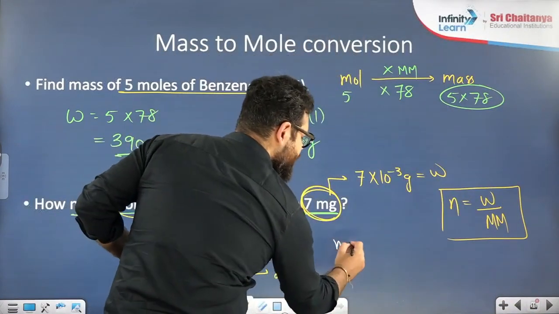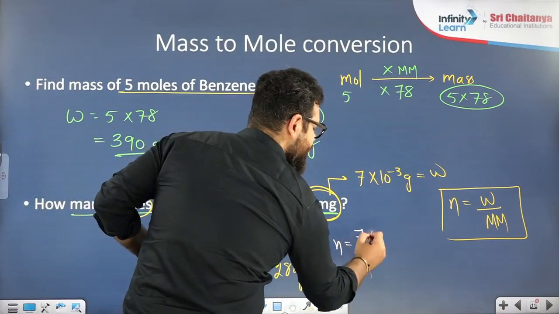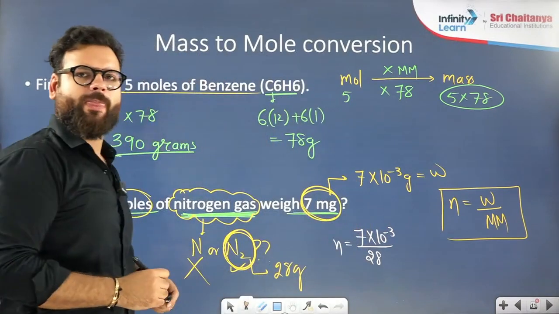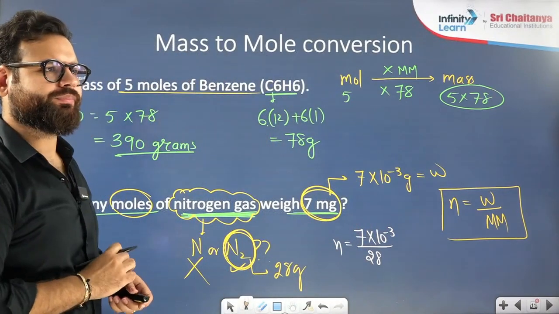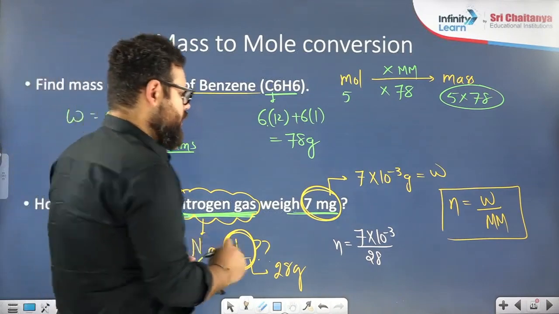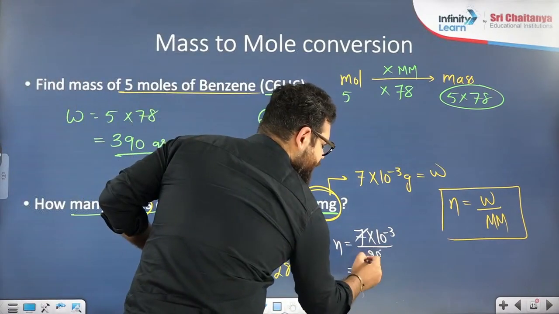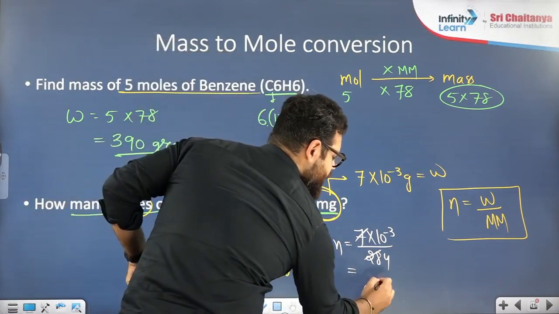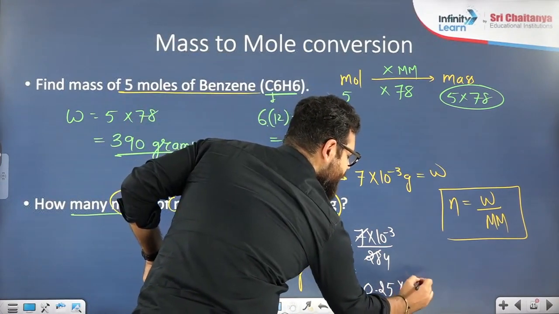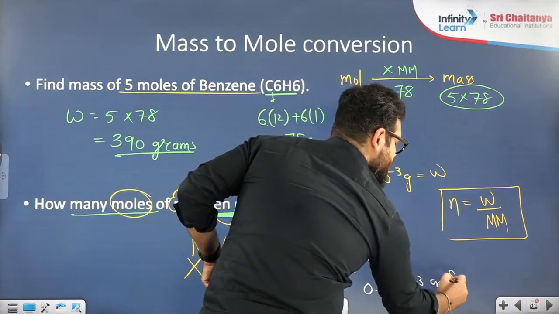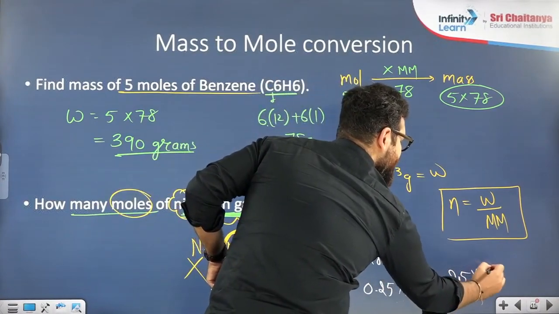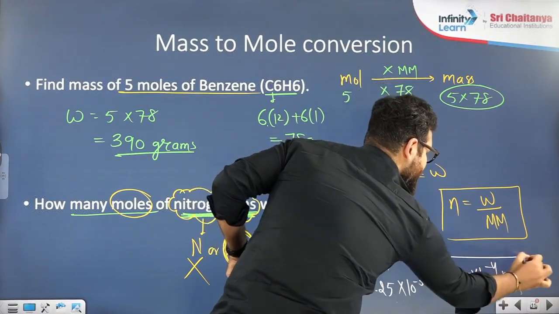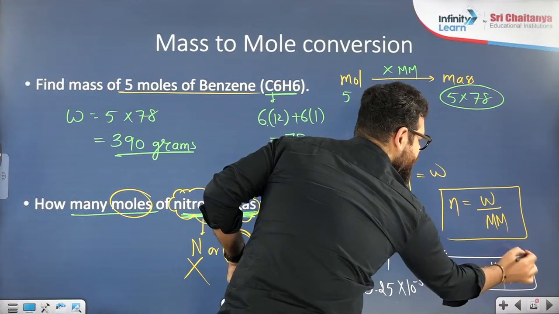Moles will be equal to weight, which is 7 into 10 power minus 3, by 28 gram. So it will come 1 by 4 into 10 power minus 3. 1 by 4 can be written as 0.25 into 10 power minus 3, or we can say 2.5 into 10 power minus 4 moles. Those who had answered 2.5 into 10 power minus 4 moles, clap for yourself.